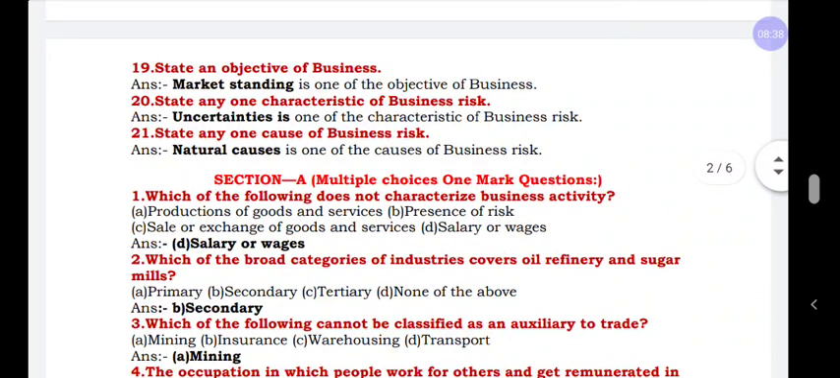Next, question number 19, state any one objective of business. Market standing. Don't write only economic objective or social objective. If you write it, you will not get marks. You have to specifically mention what type of objective. And next, state any one characteristic of business risk. We will learn in detail the last 2 questions in the 4 marks.